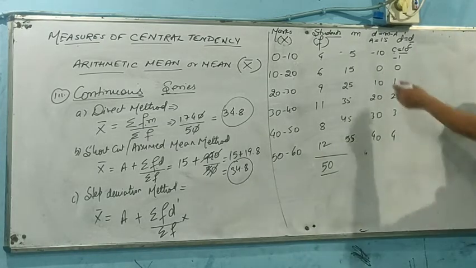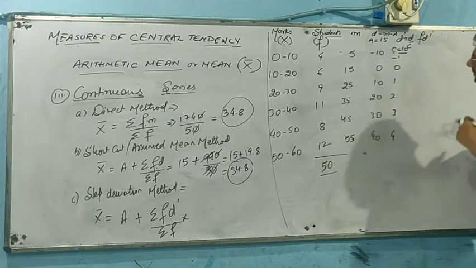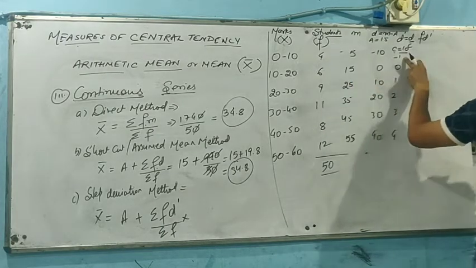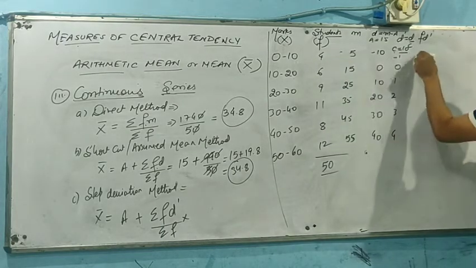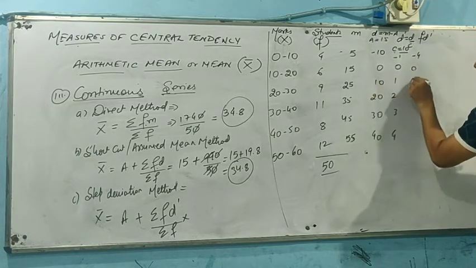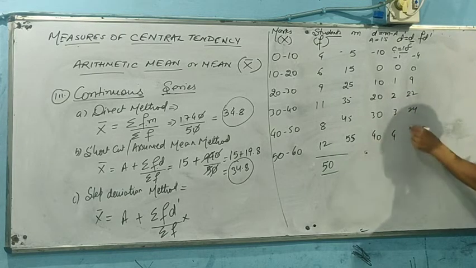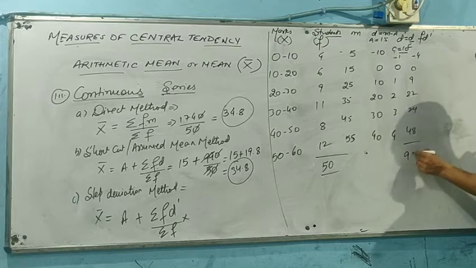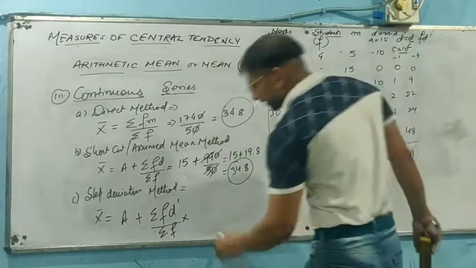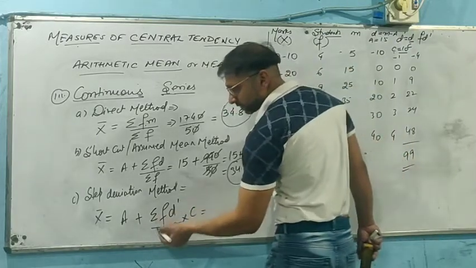Now, what we need to find out? We are just going to find out fd dash. If you are going to find out fd dash, this is f and this is d dash. 4 into minus 1 is minus 4, 6 into 0 is 0, 9 into 1 is 9, say 22, say 24 and 48. Again we can say it will be 99. Now if it is 99, we are going to see what figures we are going to place.